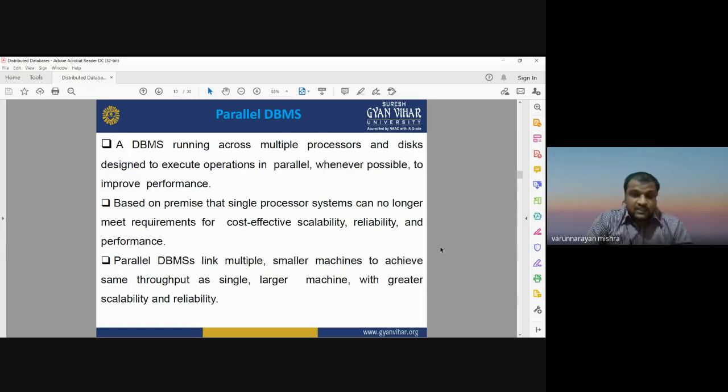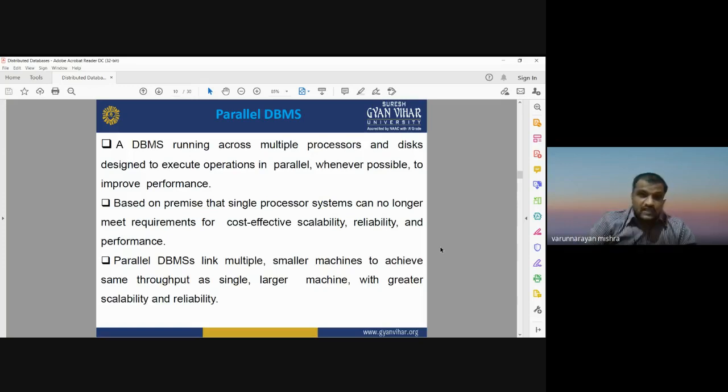The only difference between distributed database management system and parallel database management system is that in parallel database management system, the individual systems are also connected with each other, whereas in distributed database, the individual systems are not connected with each other. They are connected through the global network, but they don't connect with each other.